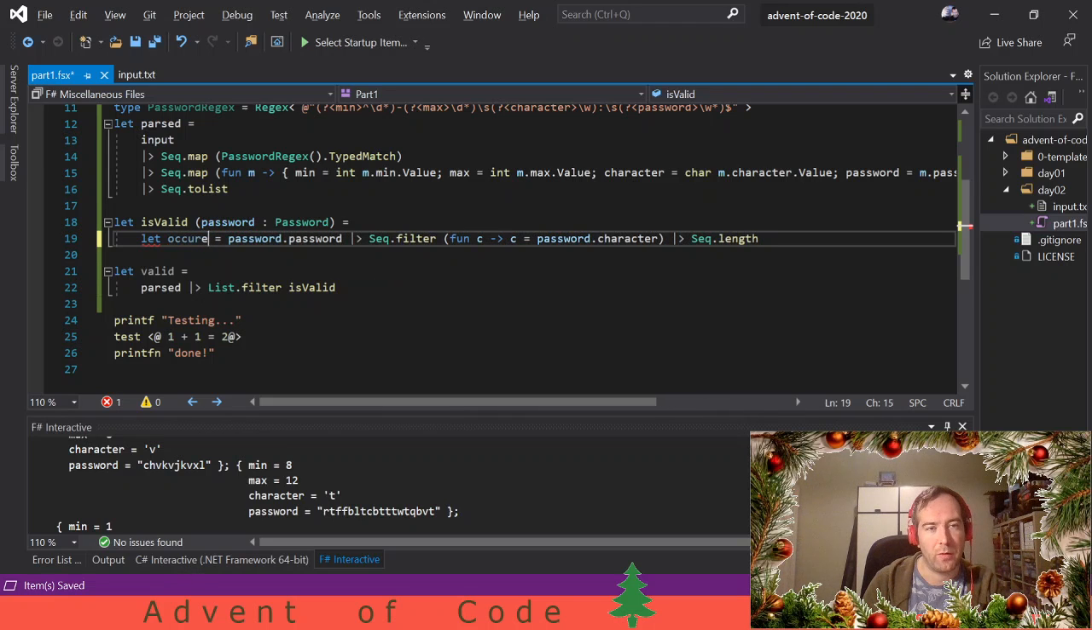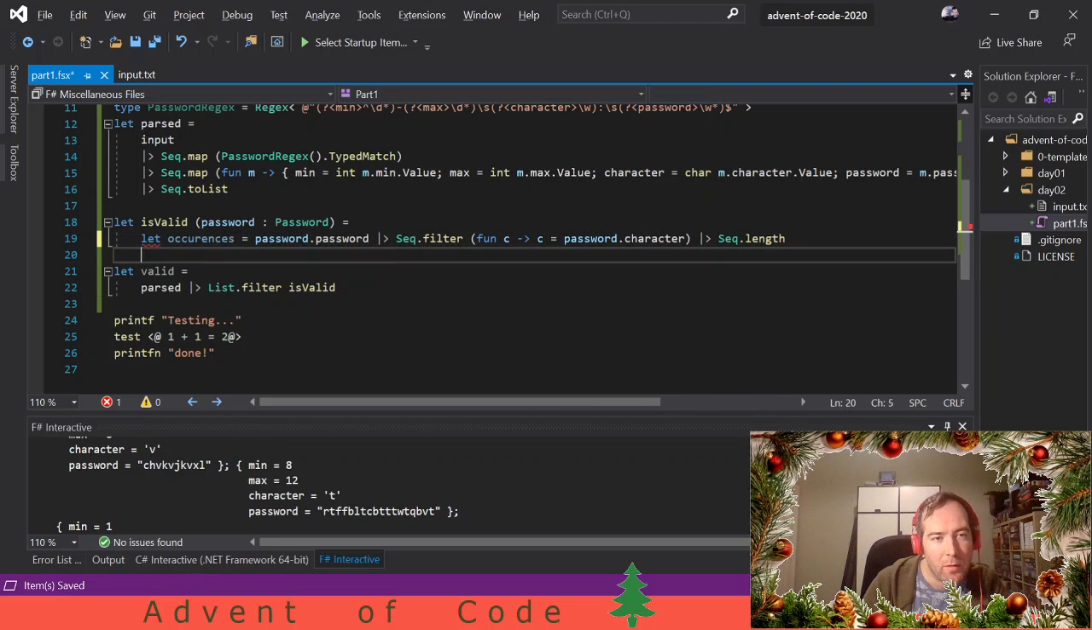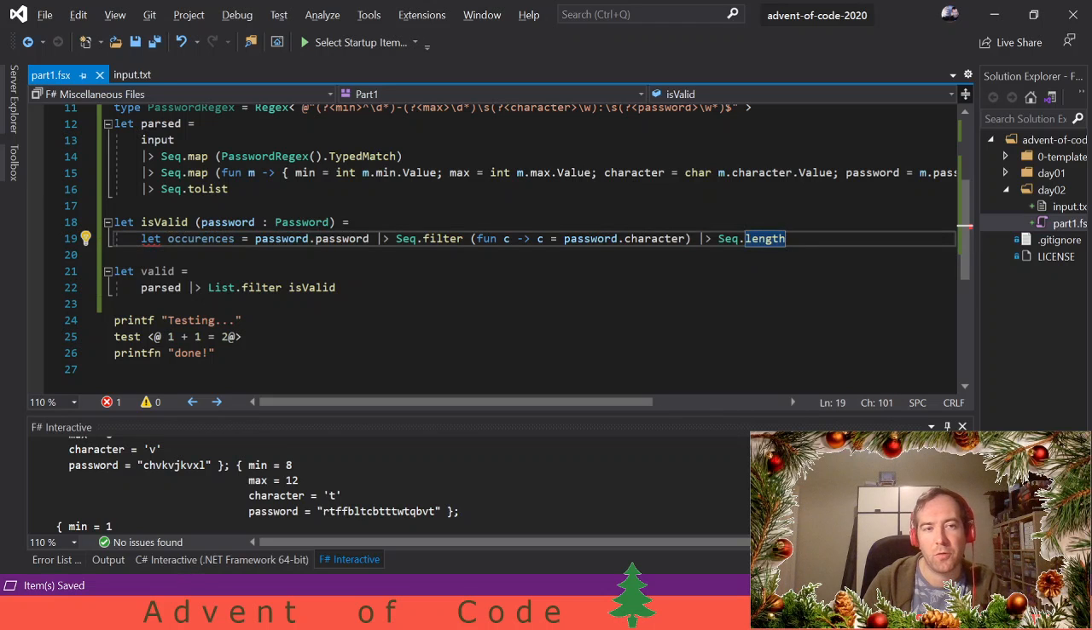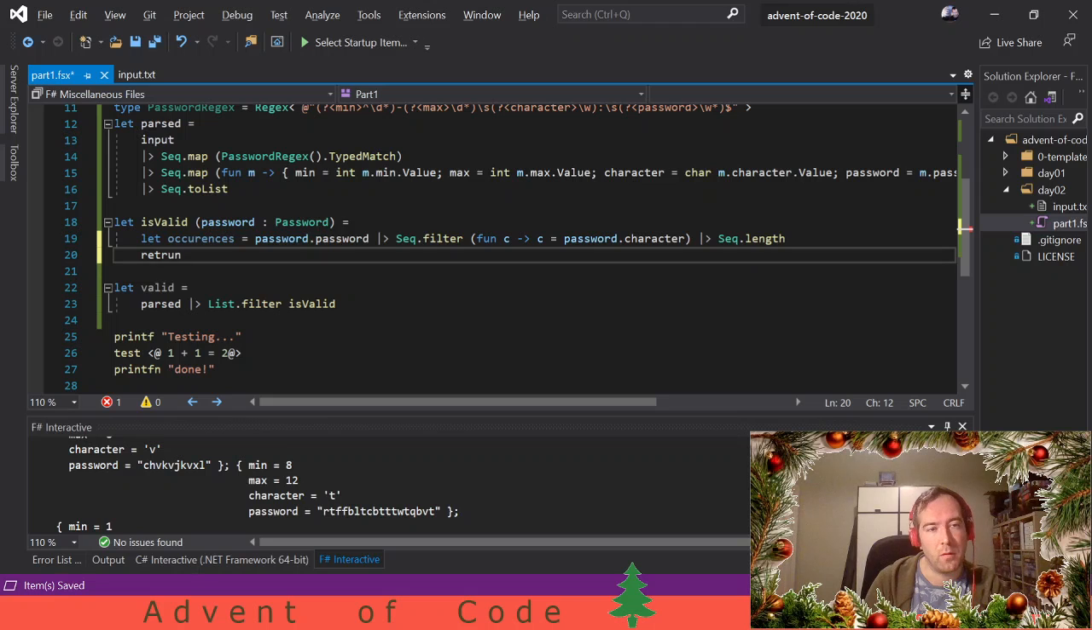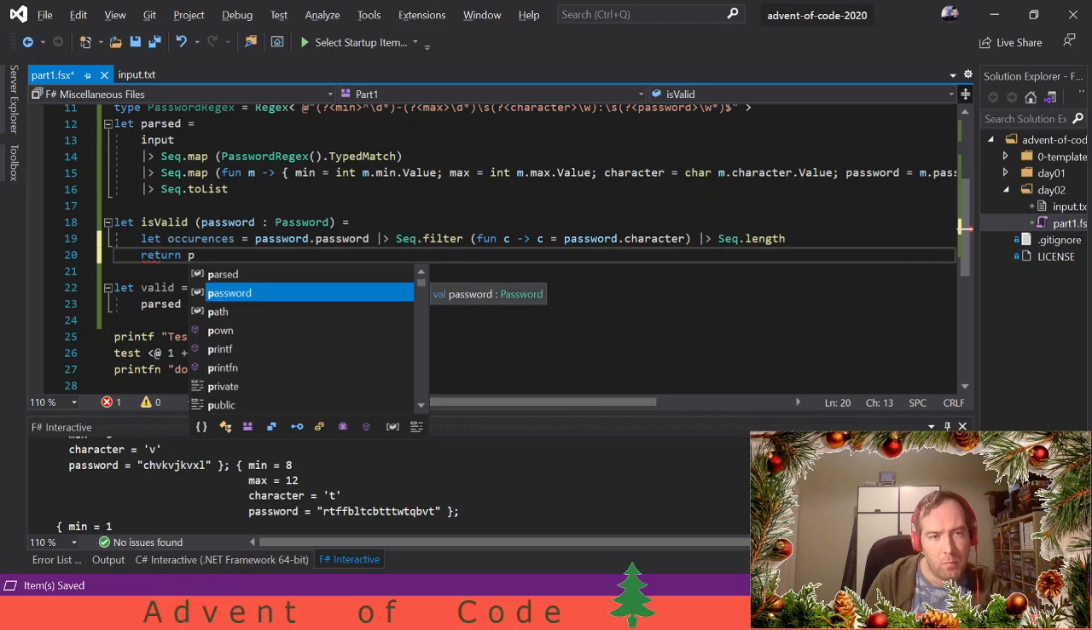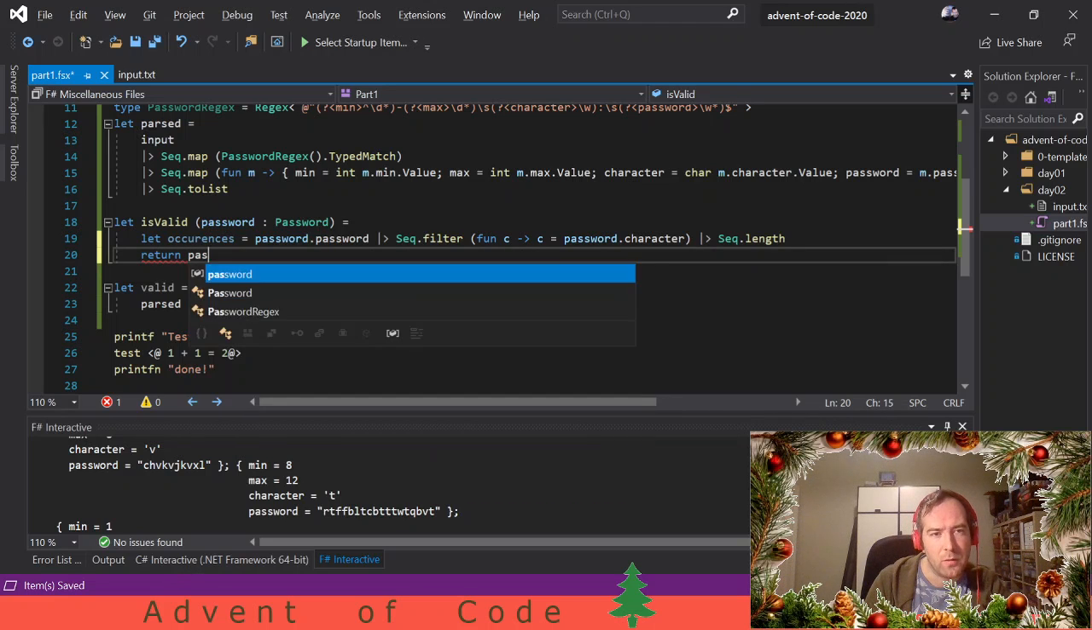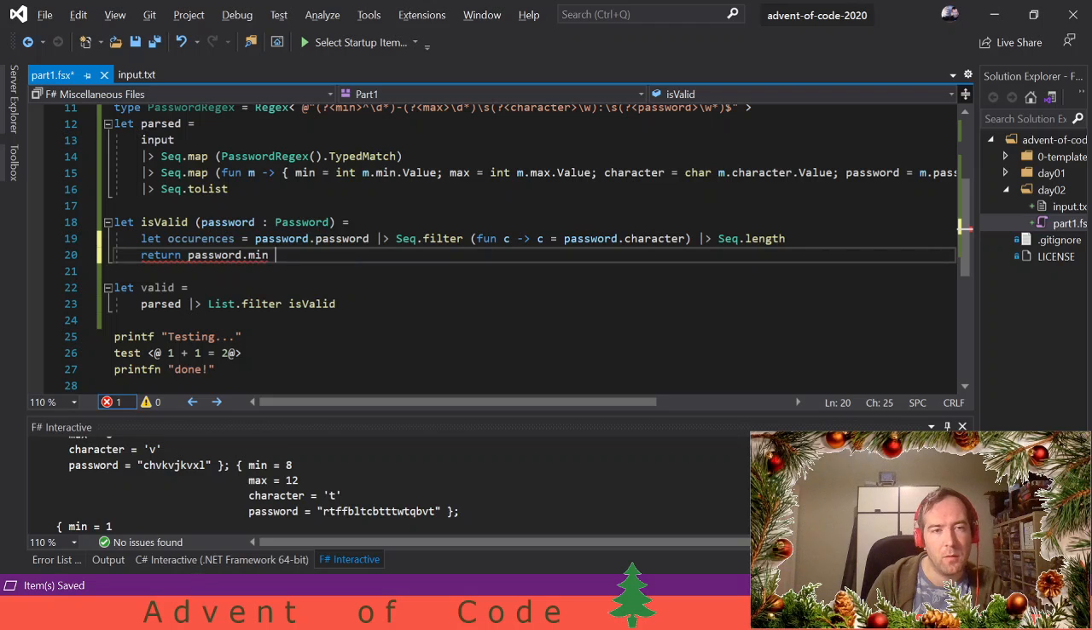Occurrences. How do you write occurrences? Is this how? Not sure. So then we know how many times this number is in there, and it should be between what the policy is saying. So return password dot min. So it should be between this and the max.